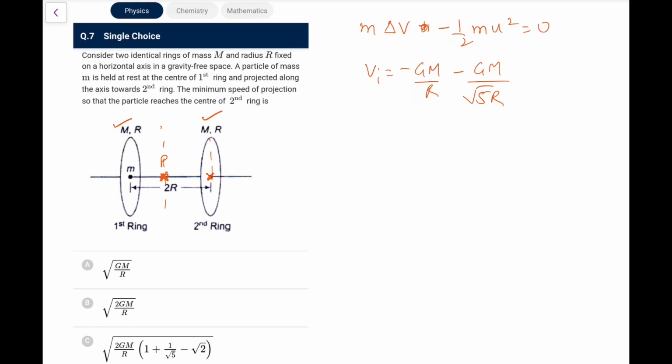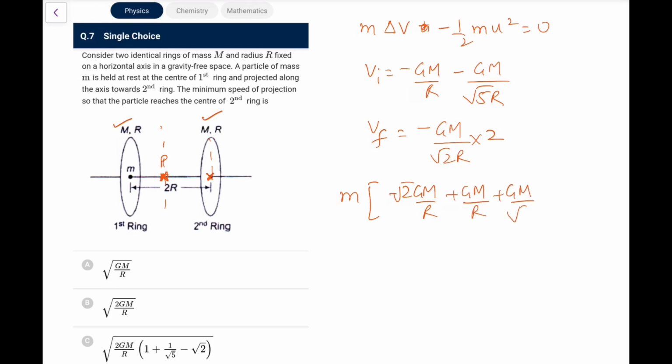That is the value. And what is the final? Final would be, both will be minus gm upon root of r square plus r square, that is root 2r, multiplied by 2. So if I do this, what I have, mv final, that is minus root 2 gm by r, and this becomes plus gm by r plus gm by root 5r, and that is equal to half mu square. M and m get cancelled. So the value of u that we will get is this.